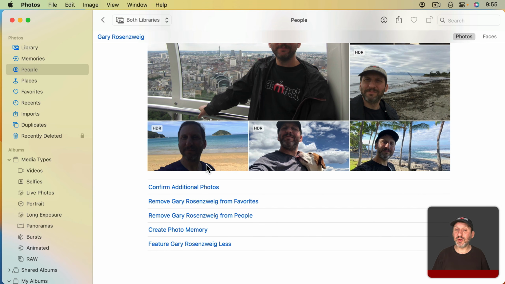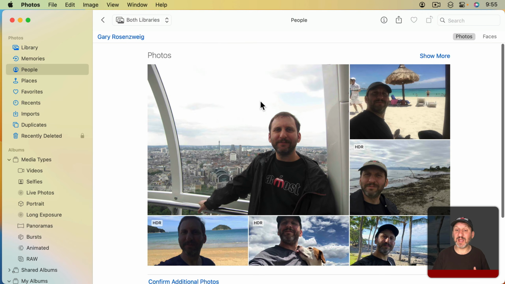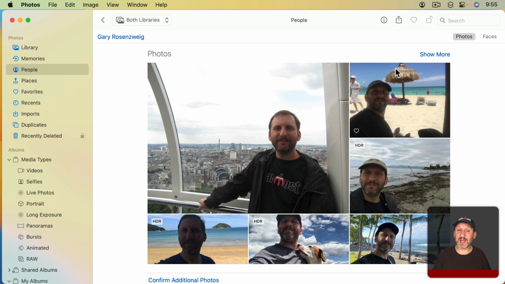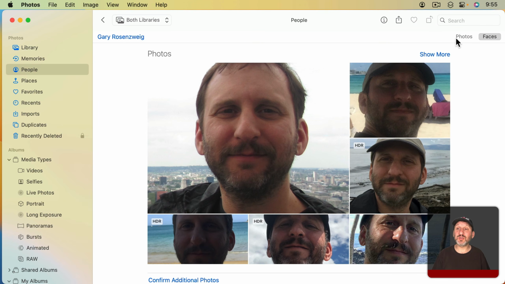And you can confirm additional photos. You can go in and make adjustments if it gets it wrong. But for the most part it gets it right, and it's easy to find photos of a particular person or even do searches for a person or photo that maybe has 2 or 3 specific people in it.